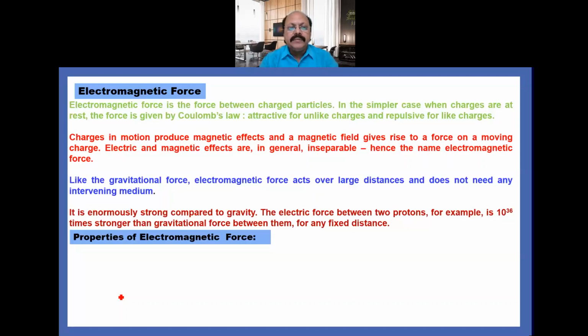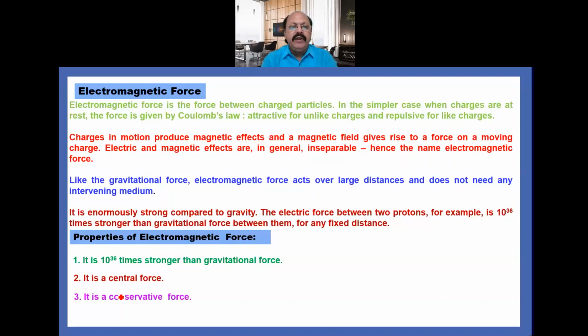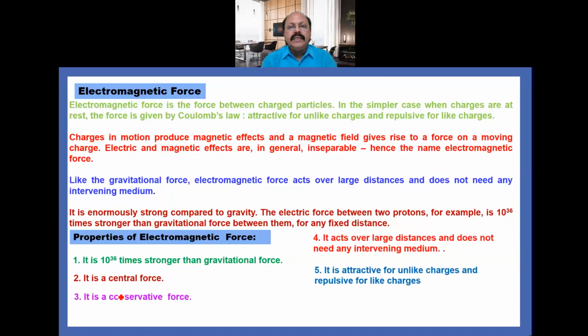Now its properties. The first property is it is 10 raised to power 36 times stronger than gravitational force. The second one is it is also a central force. It is also a conservative force. It acts over a large distance and does not need any intervening medium. The fifth one is it is attractive for unlike charges and repulsive for like charges. And the field particles used for electromagnetic force are photons. So these are the properties of electromagnetic force.